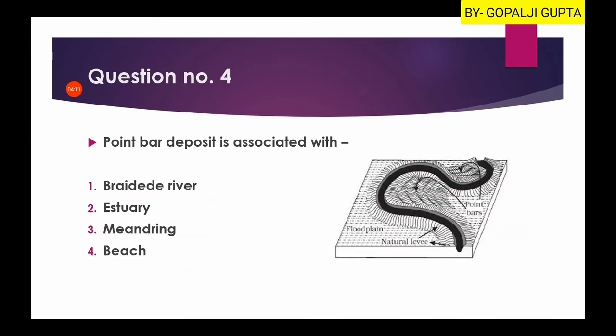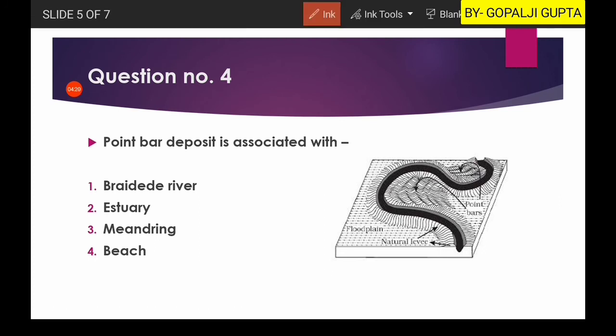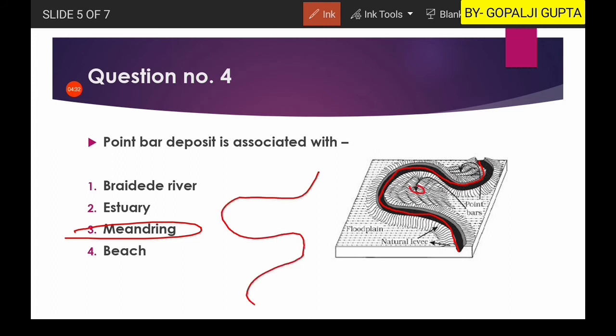Question number four: point bar deposit is associated with either braided river, estuaries, meandering or beach. In the diagram you can see the meandering type of river, something like this. Within these zones are the point bars.